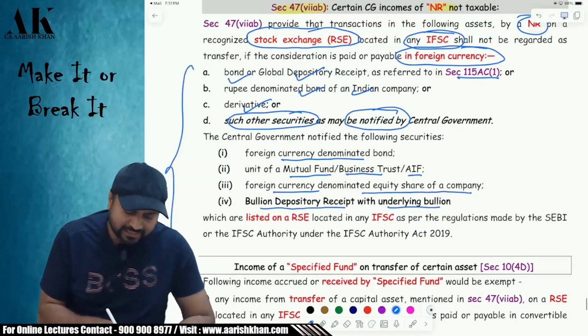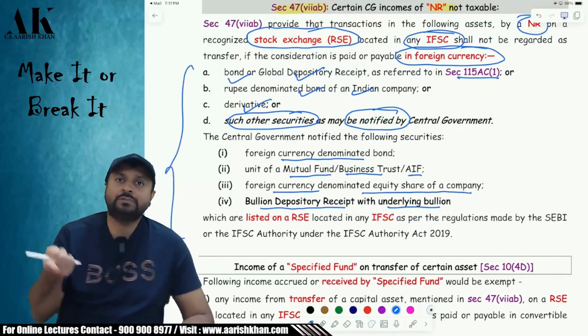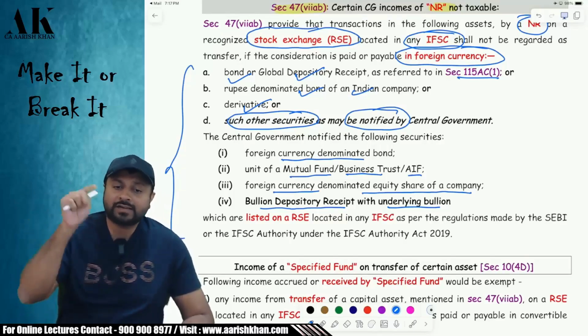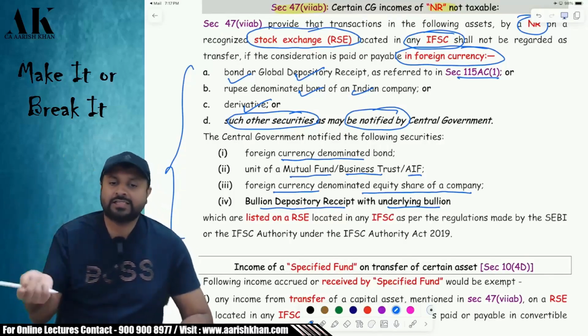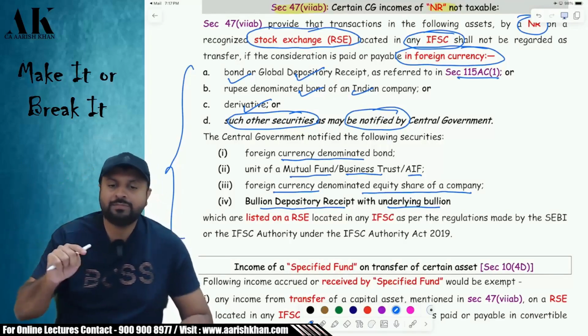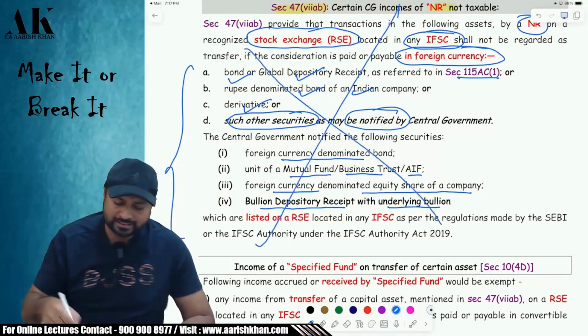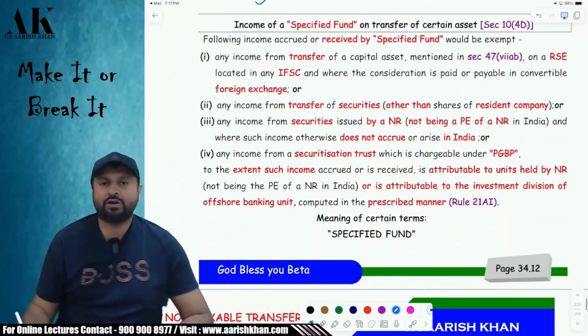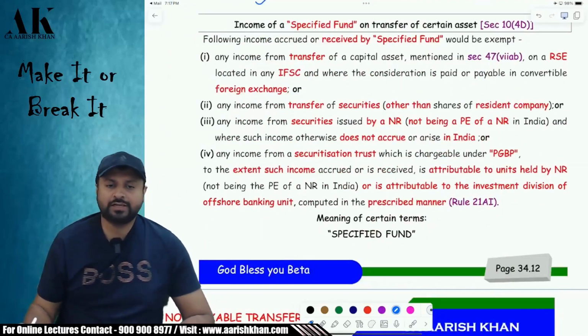So if these assets are transferred by whom? By an NR. Where is it transferred? Through a recognized stock exchange. Where is the recognized stock exchange? In an IFSC. How is the consideration payable? In foreign currency. Then it is exempt under the income tax law. Is it clear, all of you? Please tell me. I hope it is clear to all of you.